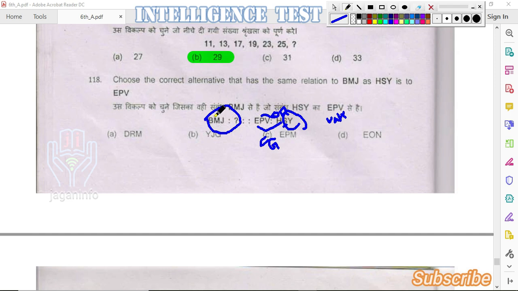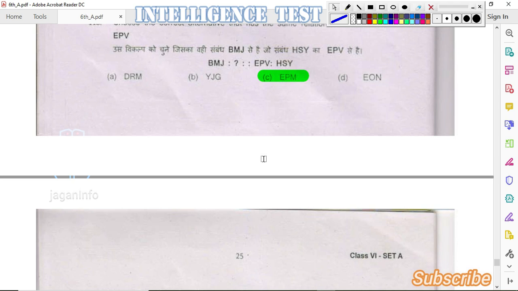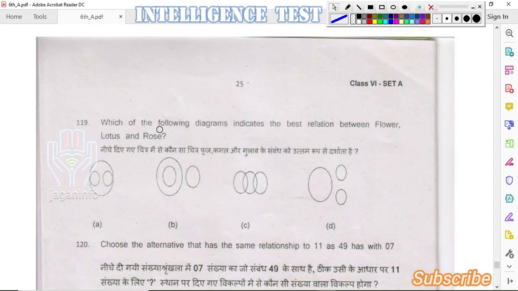B plus 2, nothing but 4. The fourth letter is D. We are having only the option with first letter D, which is option A. So the answer is EPM, as B plus 2 is D.